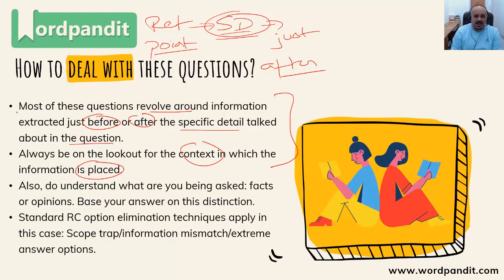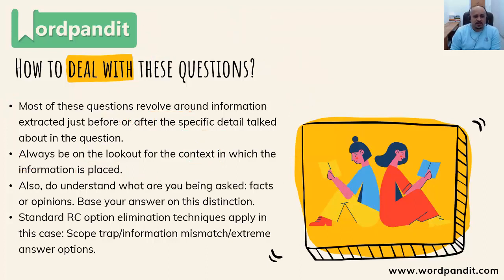So if you're able to identify the context and the information, be always on the lookout for 2 lines above, 2 lines before, or just a paragraph before, and that is going to contain clues. Why has the author mentioned that particular detail? That is very, very important. Remember, why he used that information, that detail, is very crucial, and in most of the questions, this is probed, right?